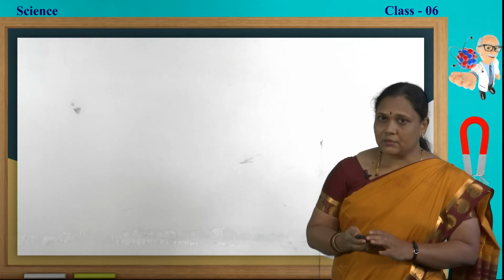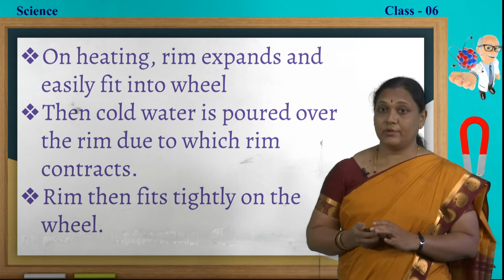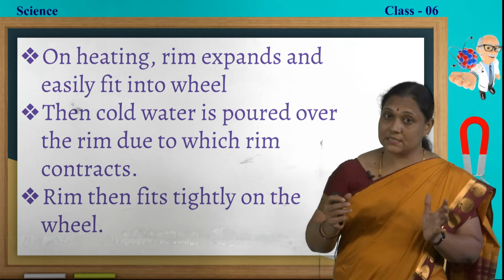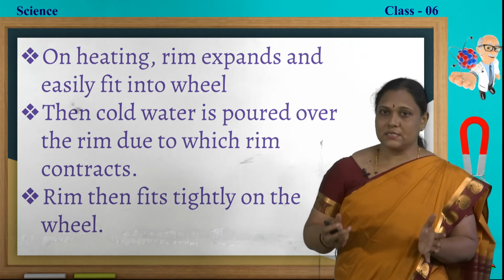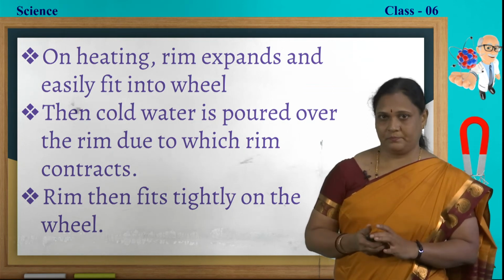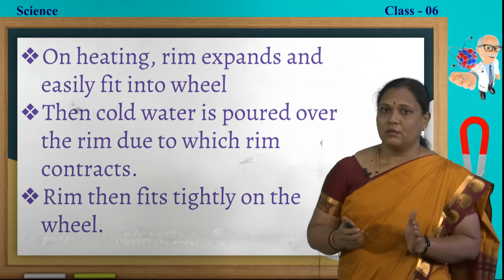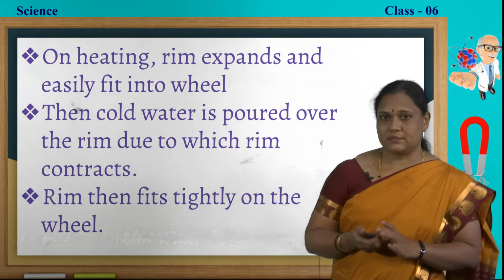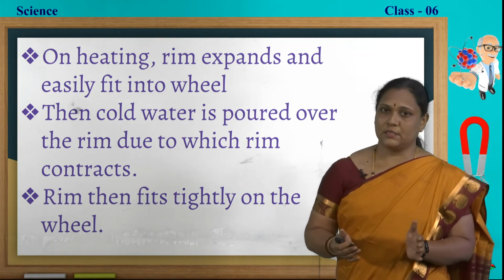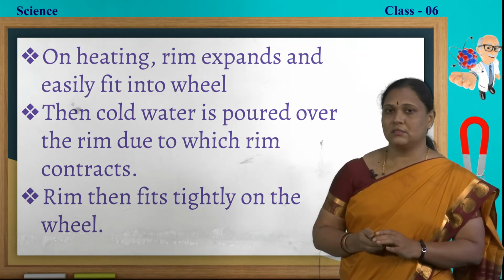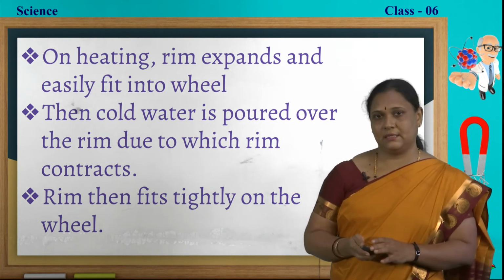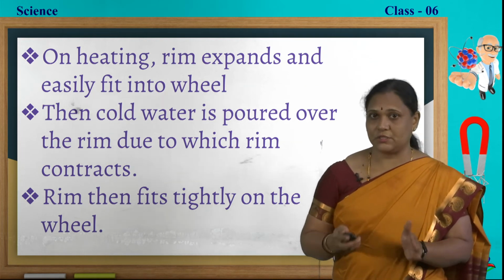They heat up the metal rim. When it is heated up, it expands. That means it increases in size. When it increases in size, they will fix the wooden wheel into the rim. Then when cold water is poured on that rim, it tightly fixes to the wooden wheel. The rim then fits tightly on the wheel. So, we can easily find the property of expansion here and also contraction.